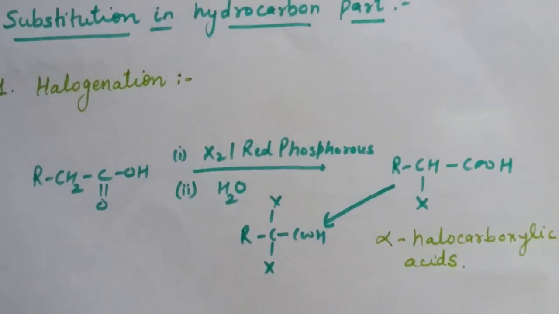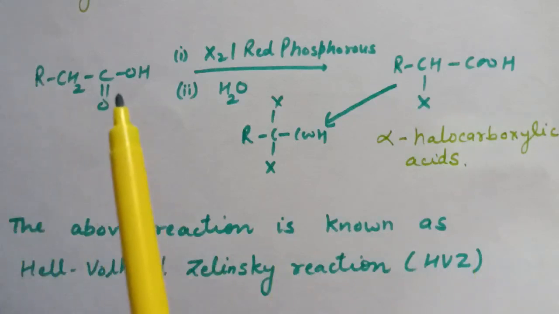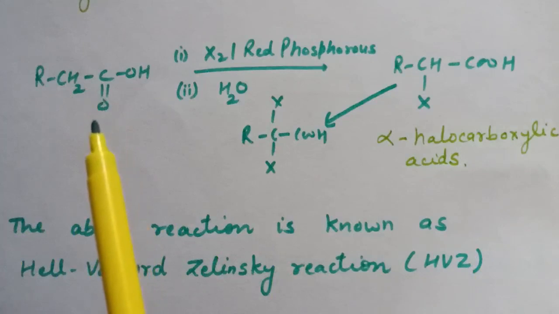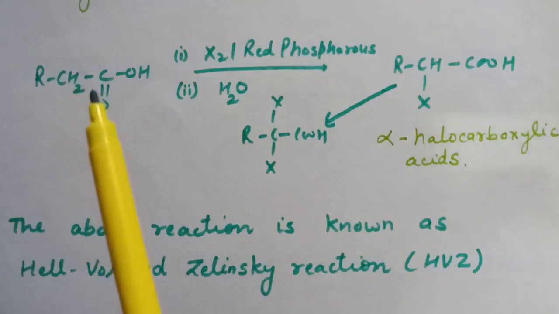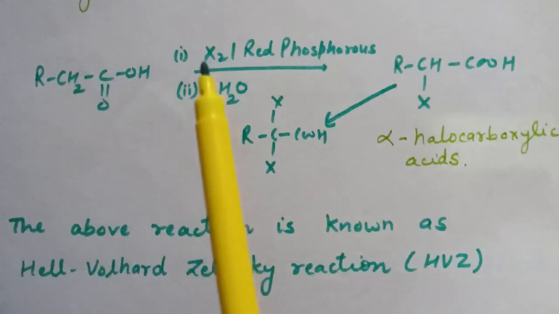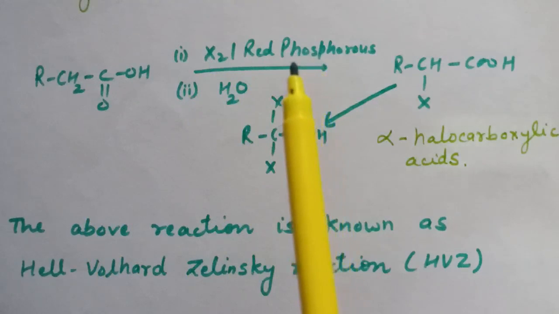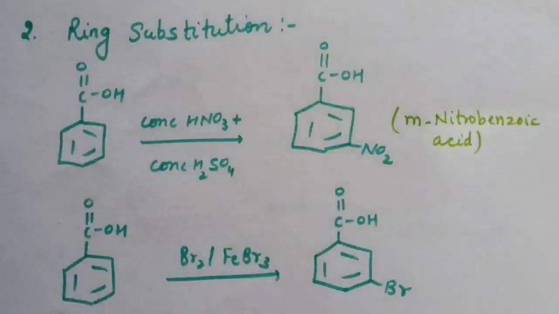So the above reaction is known as Hell-Volhard-Zelinsky reaction, or HVZ reaction. Carboxylic acids containing alpha hydrogen are halogenated at alpha position on treatment with X2 in presence of small amount of red phosphorus to give alpha halocarboxylic acids, and this reaction is known as Hell-Volhard-Zelinsky reaction.